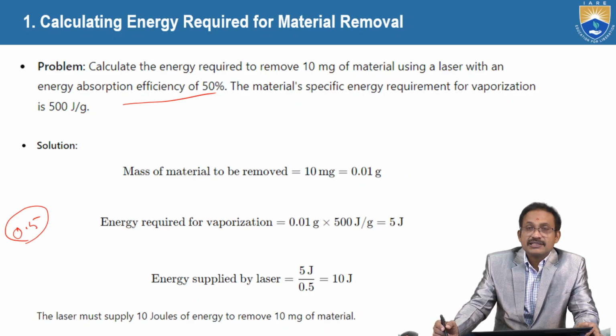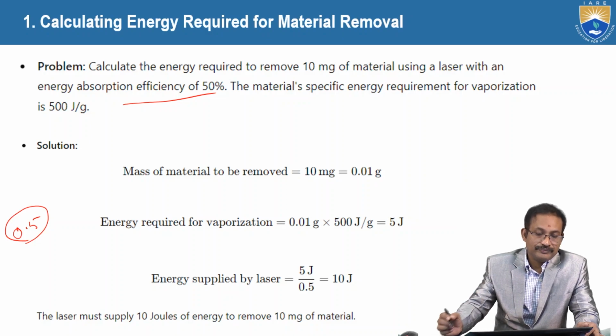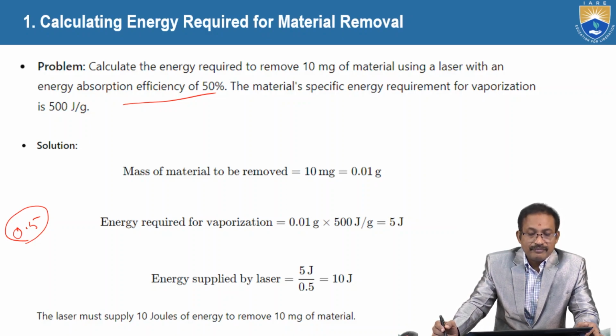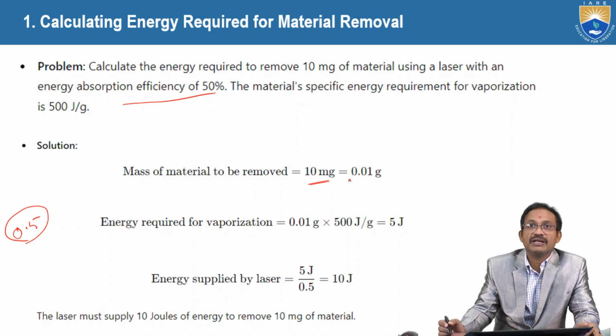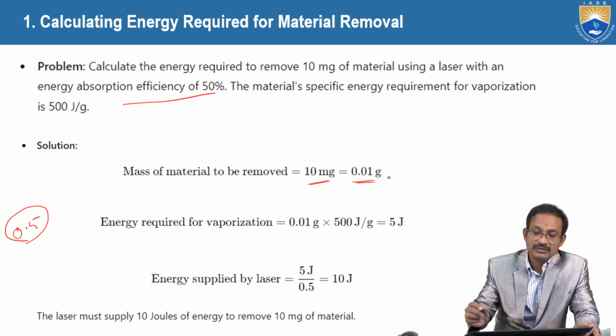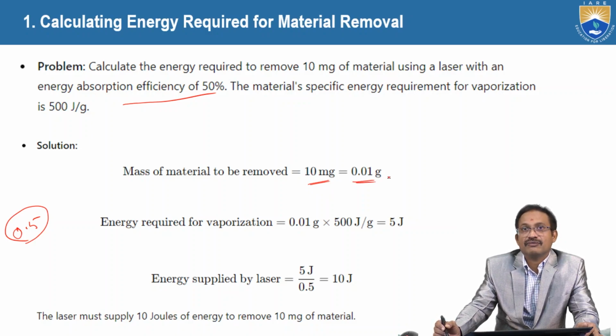The material's specific energy requirement for vaporization is 500 joules per gram. The mass of material to be removed is 10 milligrams, so we have to convert it from milligrams to grams: divided by 1000, that is 0.01.